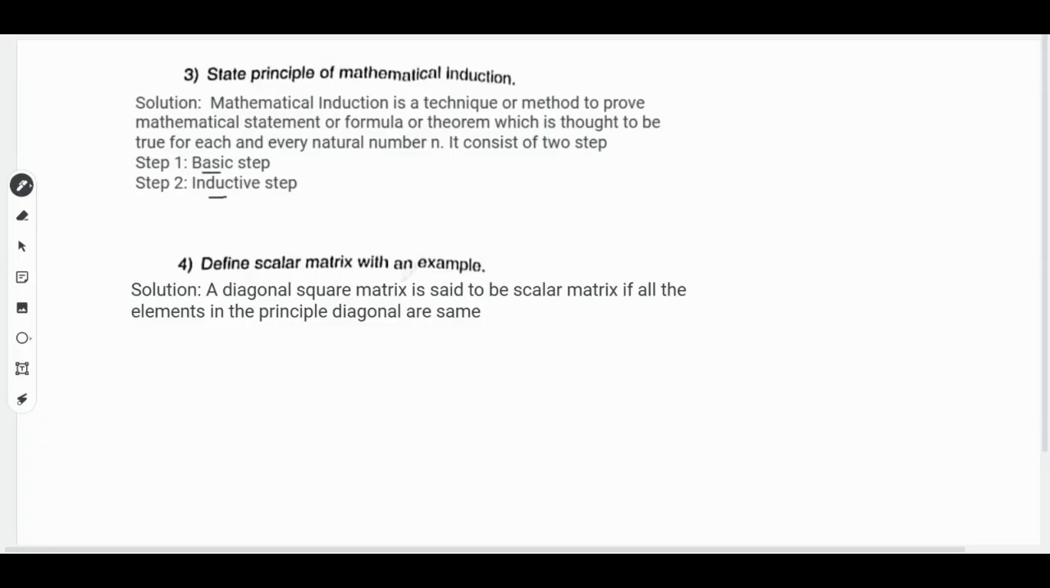Then moving on with question 4, we have: define scalar matrix with an example. What is a scalar matrix? A diagonal square matrix is said to be a scalar matrix if all the elements in the principal diagonal are the same. So a scalar matrix is always a diagonal square matrix.